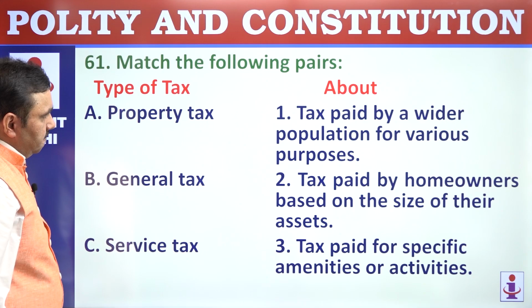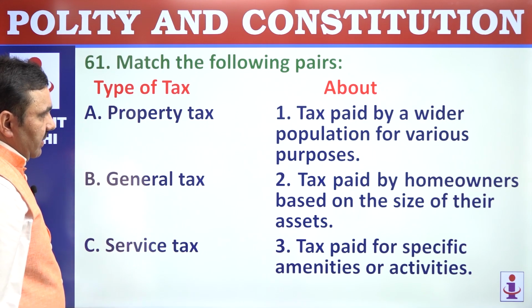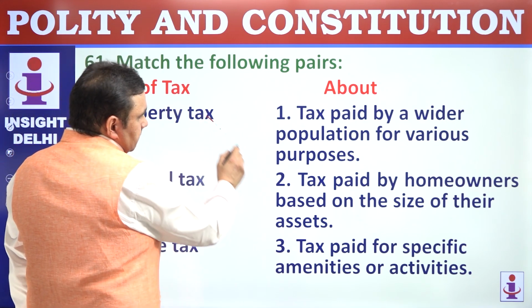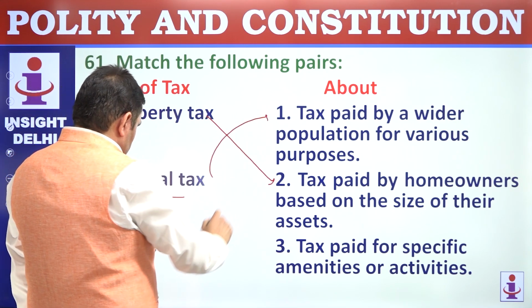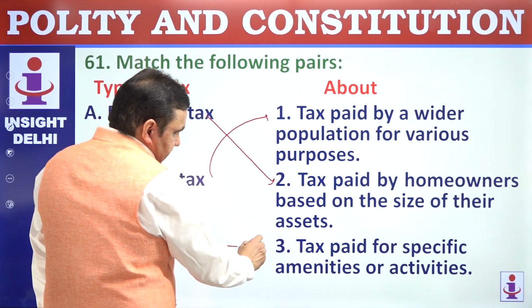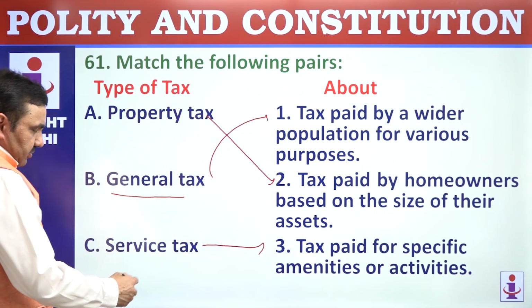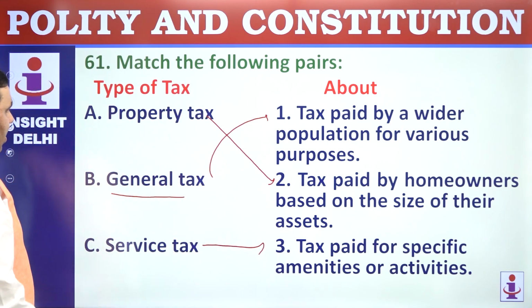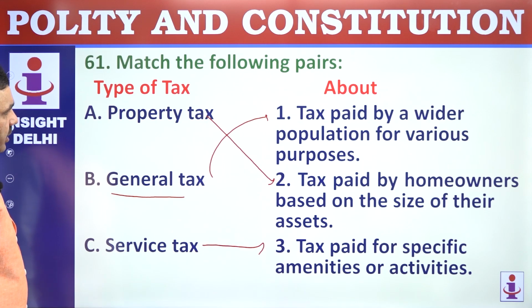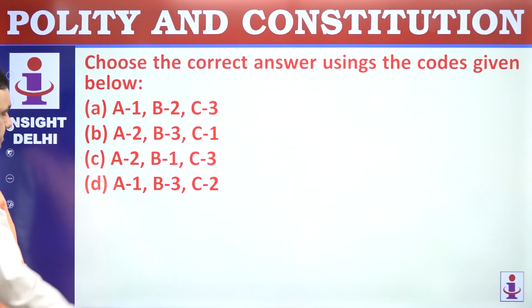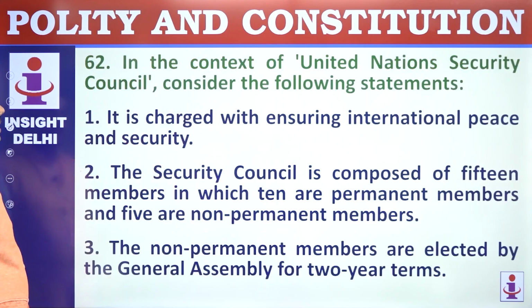61. Match the following pairs. Property tax. Tax paid by homeowners. General tax. Tax paid by wider population for various purposes. Service tax. Tax paid for specific amenities and activities. Suppose you go to a restaurant, you pay service tax. Choose the correct answer. A2, B1, C3. C.